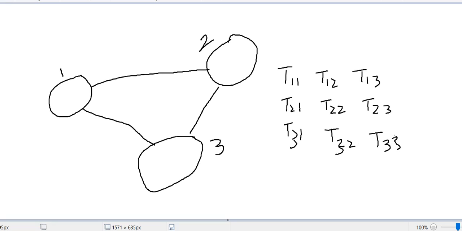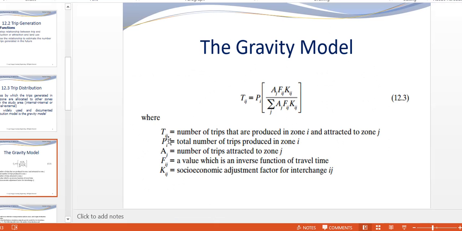So we need to calculate all the values. Now what is this? Tij, if I go to the slide, it tells us, means produced in zone i, attracted to zone j.